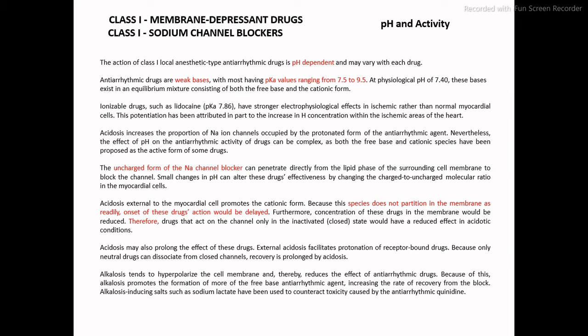Class 1 drugs are considered sodium channel blockers. Similarly, they are membrane depressing drugs.